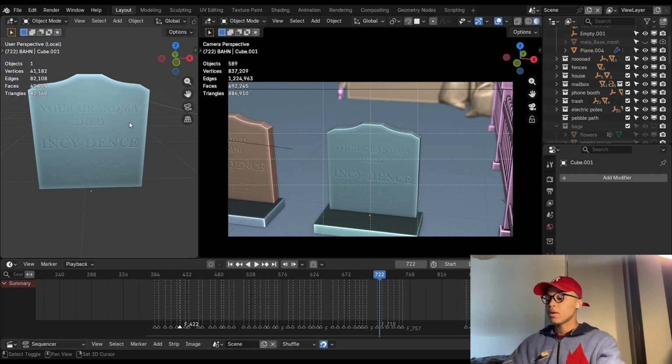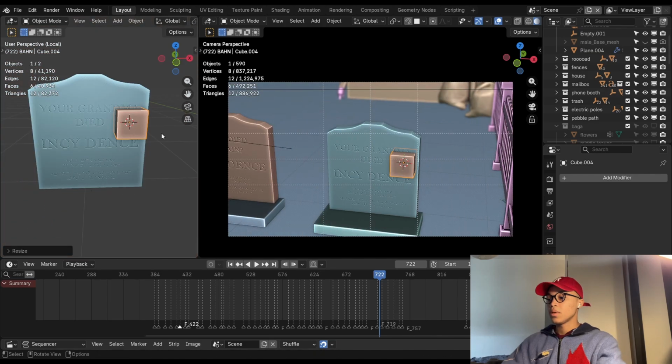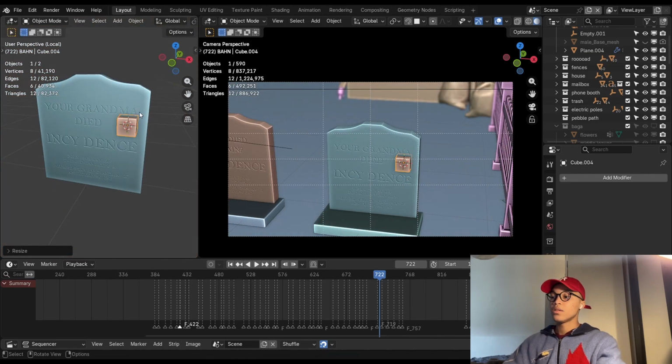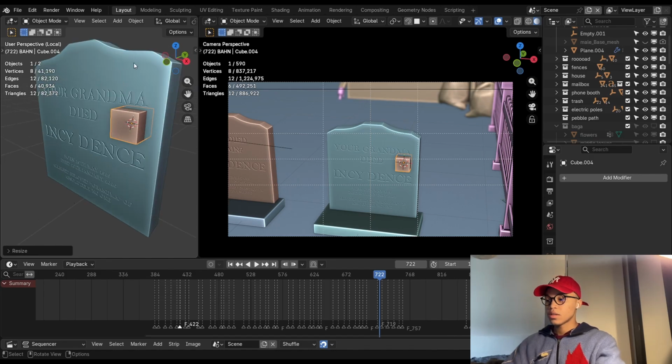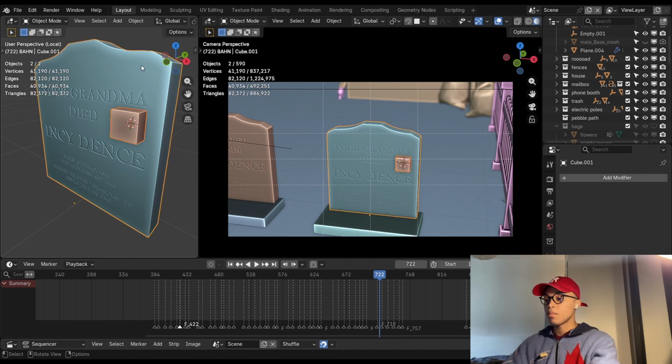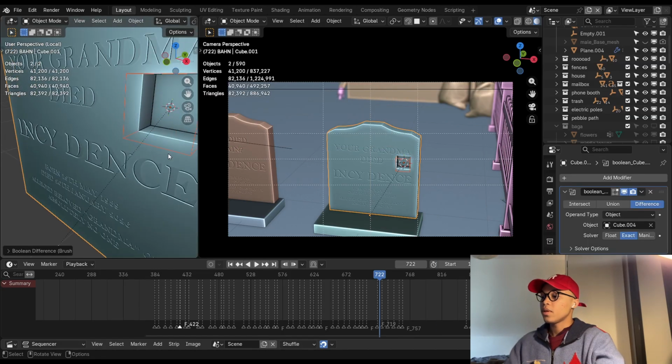Basically, a Boolean modifier is something that you add so that an object can carve into another object. So if I have this cube, there's this really useful add-on called Bool Tool. If you turn that on, let's say I just want this cube to carve into this grave marker. I select the cube, I select the grave marker, and then I press Control minus, and if God is on my side, it's supposed to work properly and not embarrass me, and it did. So it just carves into that.